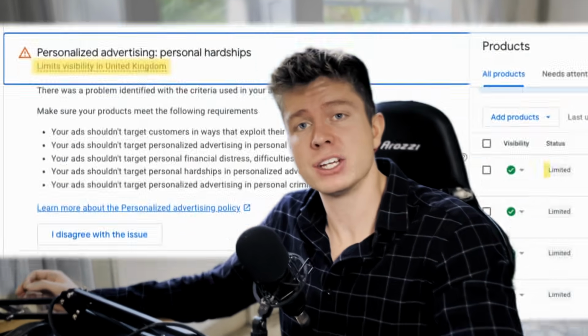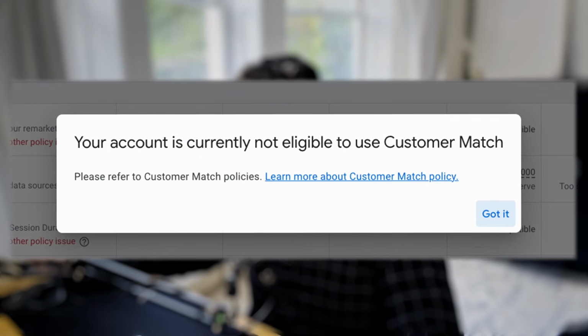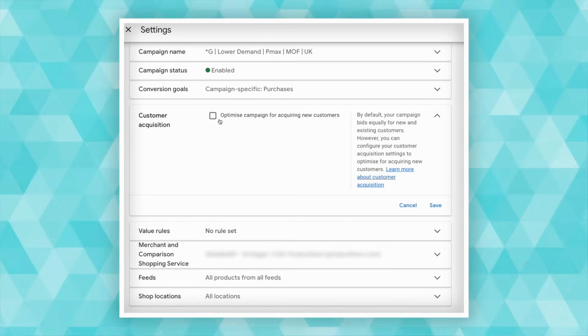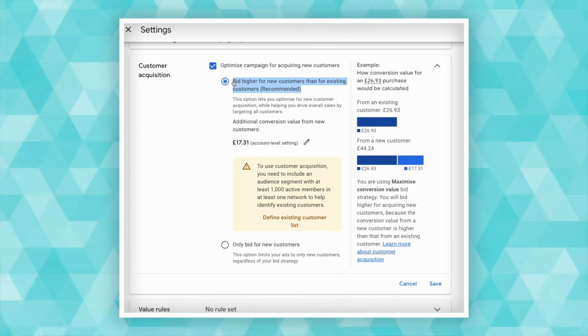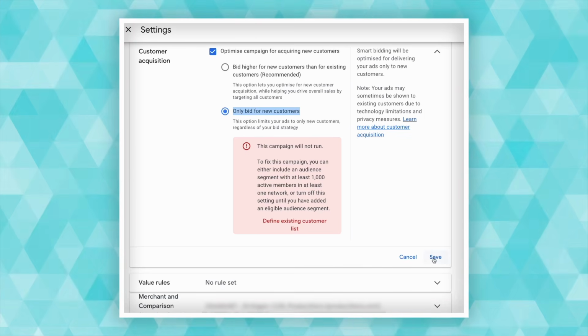Now, the problem we encountered with this e-commerce client was the fact they operated in the health and fitness sector. And what this results in is a limitation of the reach you can achieve with your Google Shopping ads, free or paid. And not only did we have that problem, but we were also not allowed to use customer match lists. And the problem with not being able to use customer match lists is that we cannot optimize our campaigns to bid higher or only for new customers, which is a setting you have in your search and Performance Max campaigns. And it's the easiest way to optimize for new customers, but we can't do that.